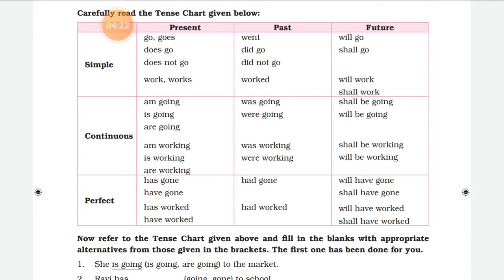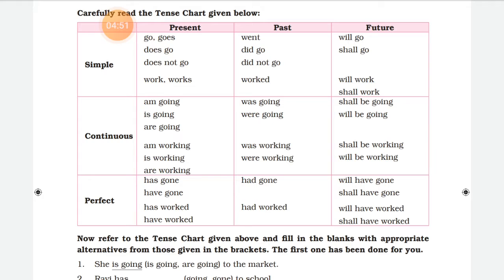Like, my father always helps me. Milk is white. The moon reflects the light of the sun. The sun rises in the east. Clouds bring rain. So these are the facts or these are the actions which never change. For these we use simple present tense.